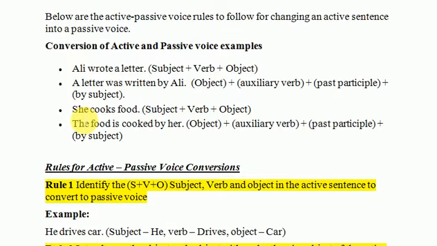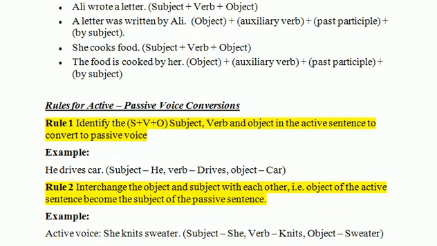In the second example, she is subject, cooks is verb, food is object, and the passive of this sentence is the food is cooked by her. Here the food is object, is is auxiliary, cooked is past participle of the verb cook, by, and object. Now what do the rules say?